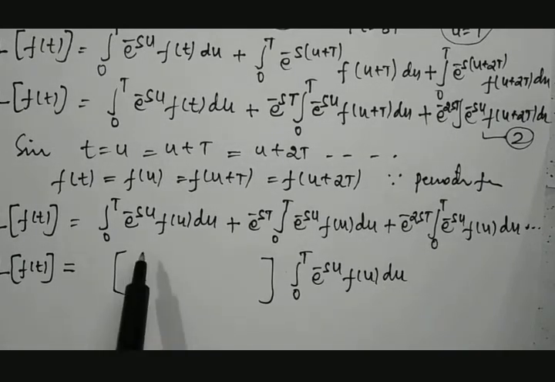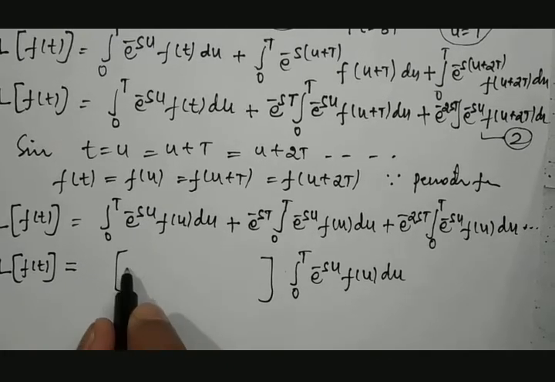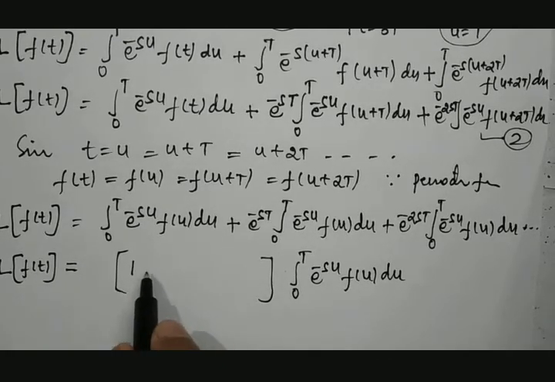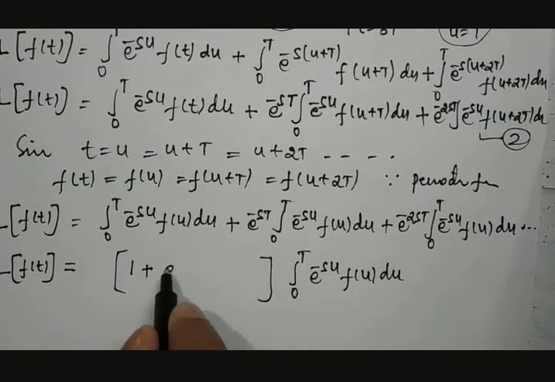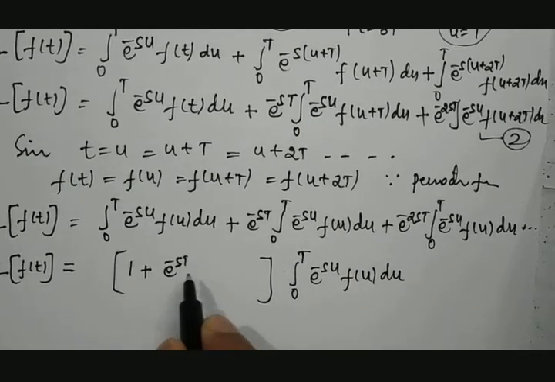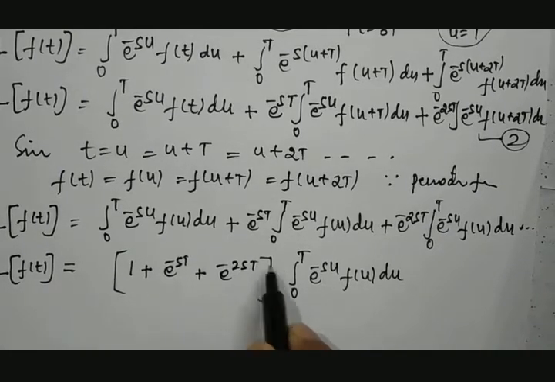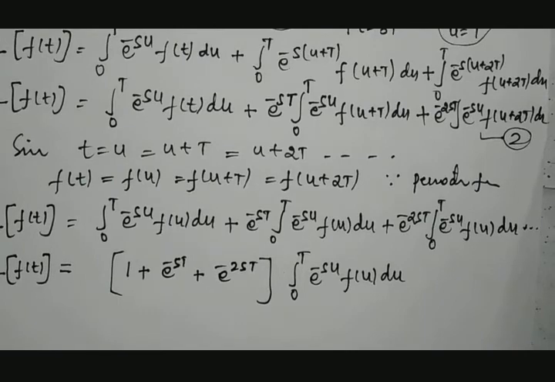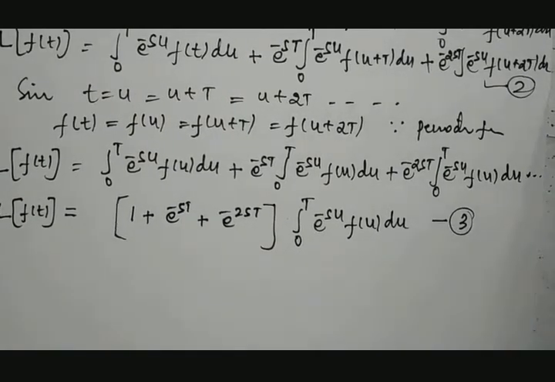Then let us see what remains. Since everything else is taken common, 1 remains, plus e raised to minus sT remains, plus e raised to minus 2sT remains. I'll call it equation number 3.